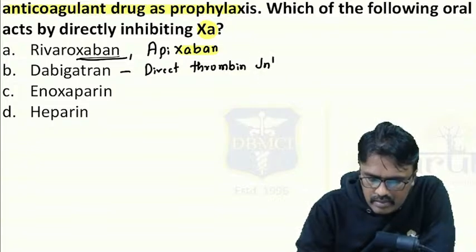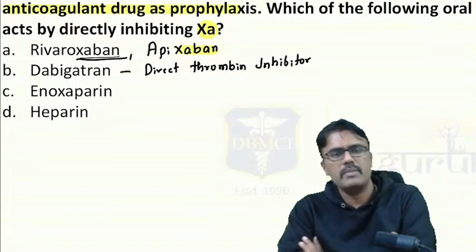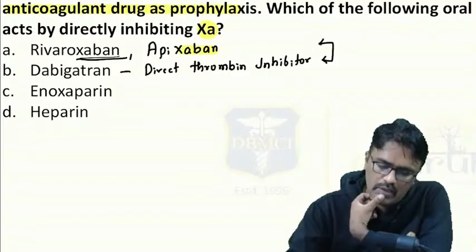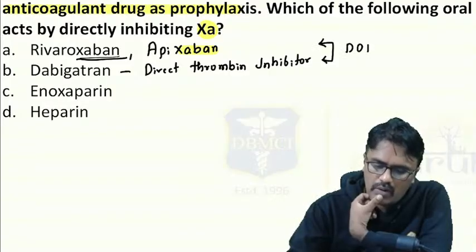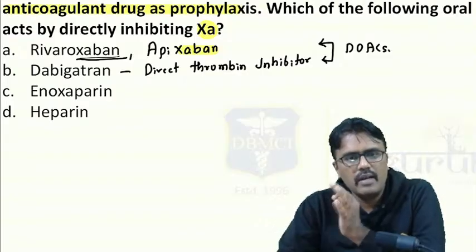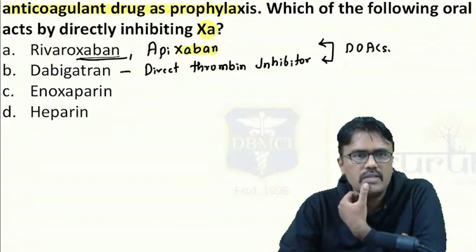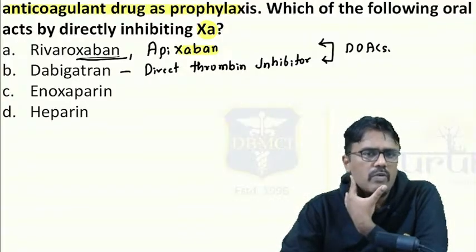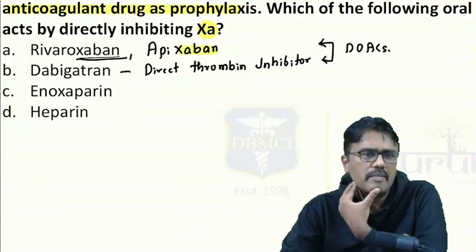It's a direct thrombin inhibitor. Most of the time during COVID-19, these were prescribed to patients because they are oral drugs. That's why these are called DOACs, directly acting oral anticoagulants. These are the directly acting oral anticoagulants, that is the xabans and dabigatran. Can you tell me one more drug which can be given orally, an anticoagulant drug?